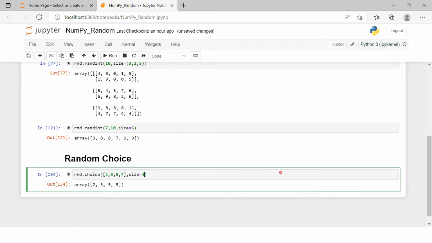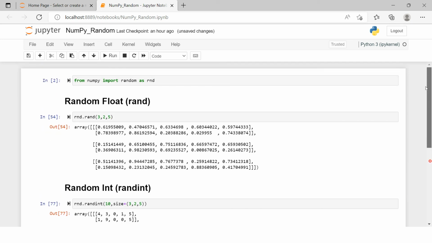Now let's try with 6. Here we are simply saying give us an array of 6 elements, 6 numbers, right? But that should be out of this set only. It's just that the sequence is not fixed. You see over here, this will always be 2, 3, 5, 7, anything out of this set, but the size will be 6, and the sequence will be random. So this is how you can generate random numbers using the NumPy submodule, which is random. I just hope that it was clear to you.